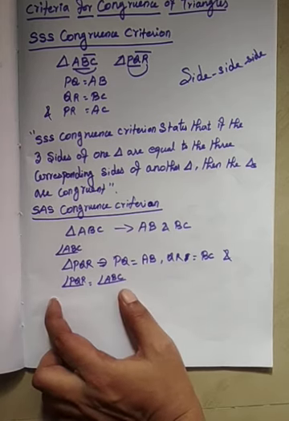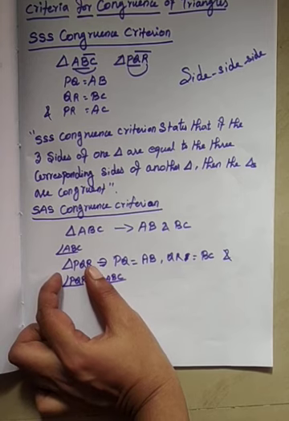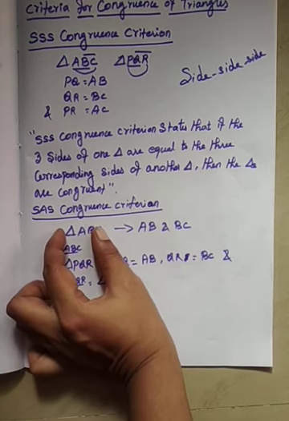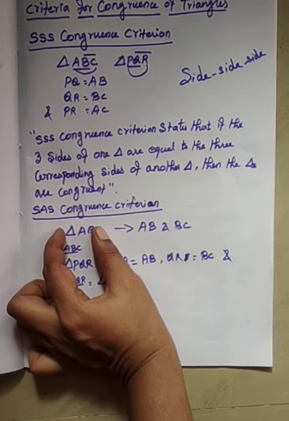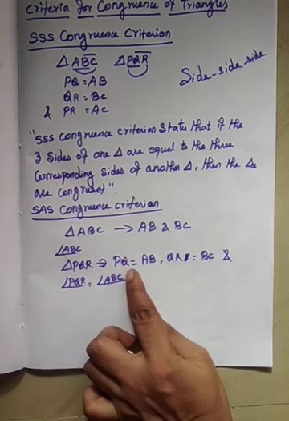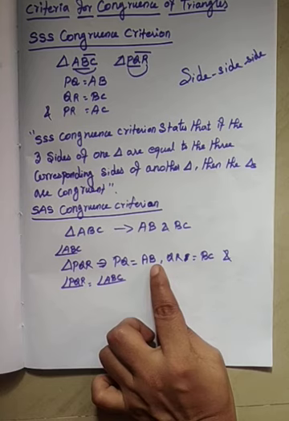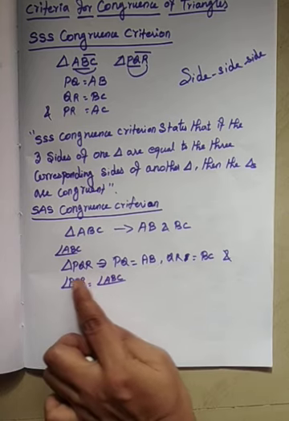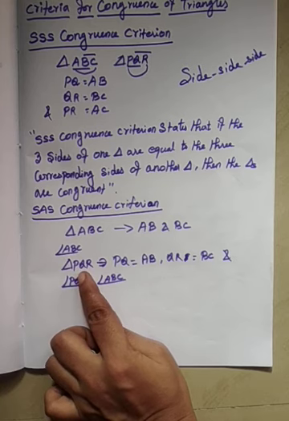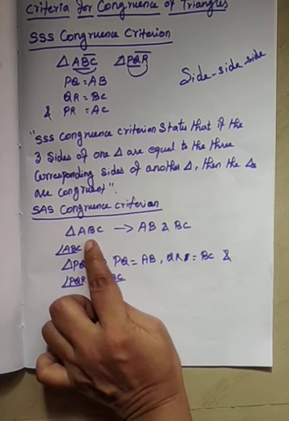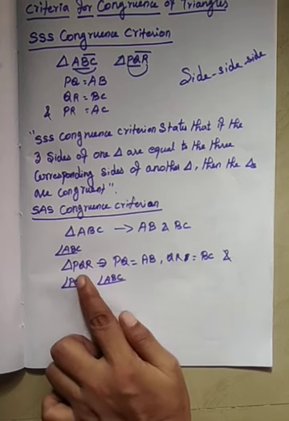Cut out triangle PQR and superimpose it to cover triangle ABC in such a way that PQ falls on AB. You can observe that the cutout of triangle PQR completely covers triangle ABC, which shows that triangle ABC and triangle